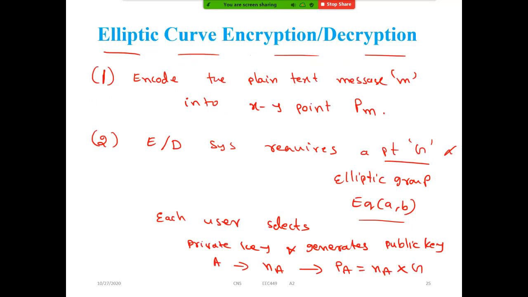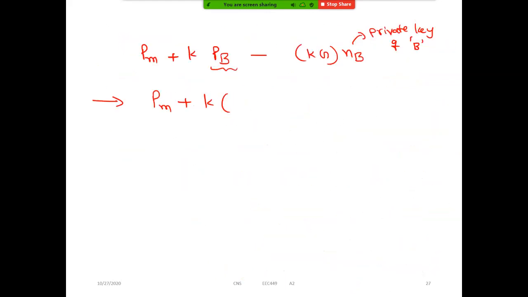So PA means NA into G. Similarly, what is the PB? NB into G. Correct? Yes or no? Yes, sir. This is for user B, meaning NB. So PB means NB into G, minus KG into NB. And we know that they follow the commutative or associative law. So we can bring K outside, then G into NB into G, and these two will become cancelled. Then this is the plain text.